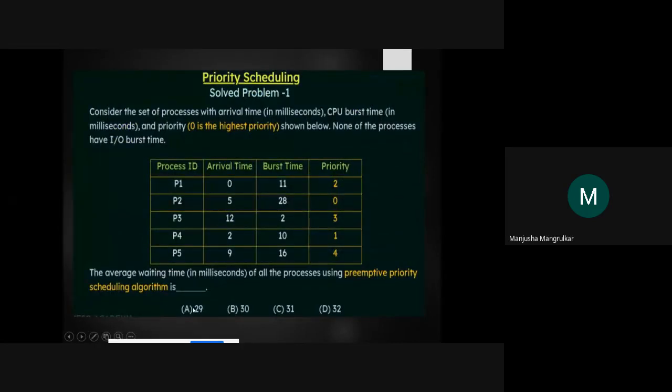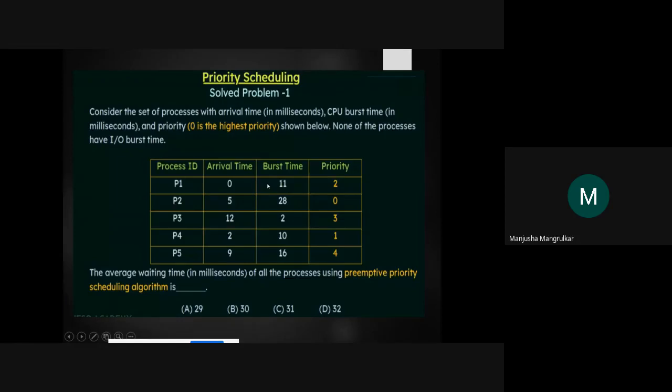So we'll have to calculate how many milliseconds is the waiting time. Now first we have to draw the Gantt chart according to the priorities for P1, P2, P3, P4, P5. Their arrival times are 0, then 2 millisecond, then 5 millisecond for P2, then 9 millisecond, then 12 millisecond.